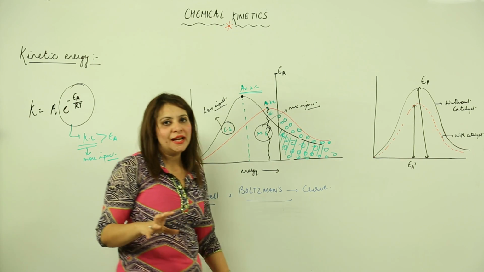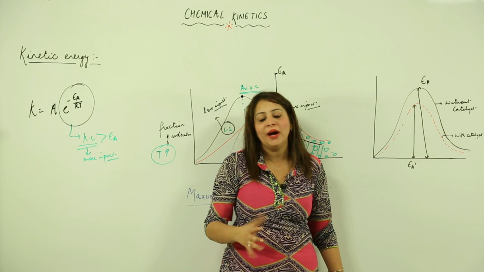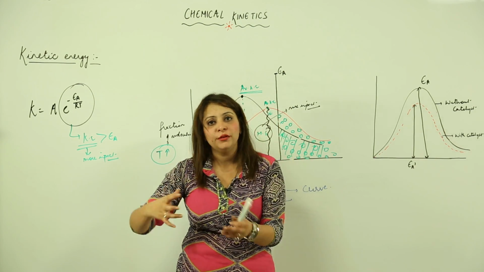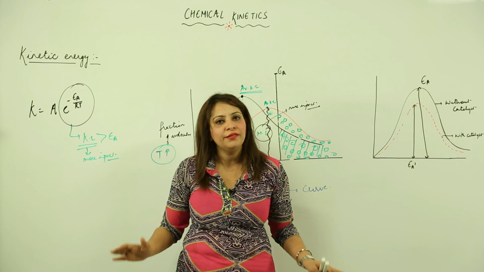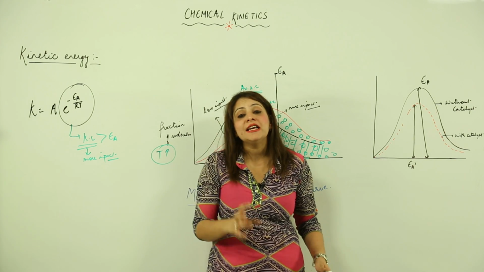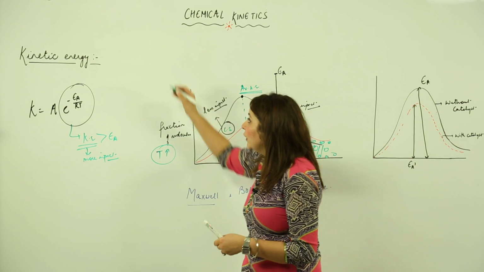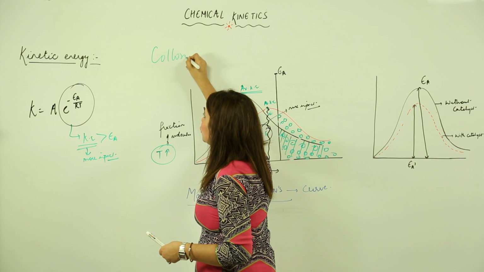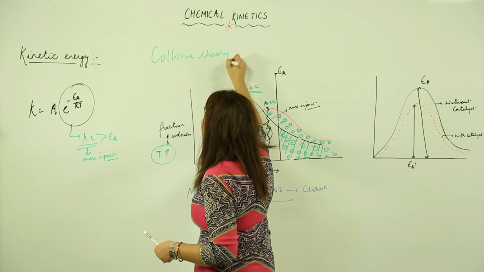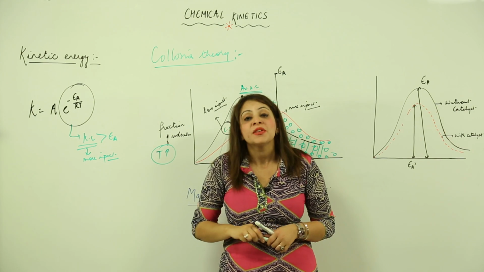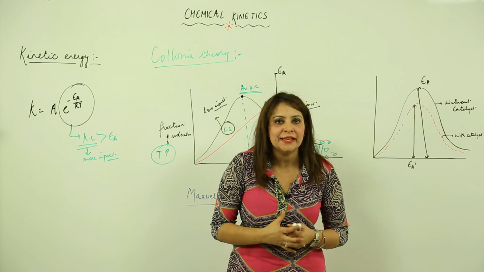Now as you all know, for the reaction to happen, collision is required, right? And the collision should be effective, and for effectiveness we need certain factors. You are all familiar with it. Now there is a theory for collision, that is the collision theory. It tells us how the collision gets affected by different factors. So what does collision theory actually explain?